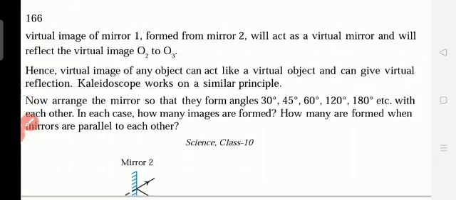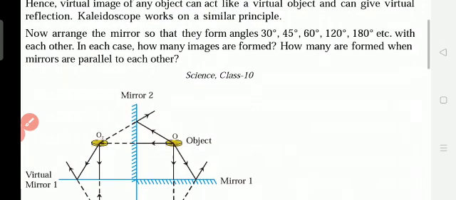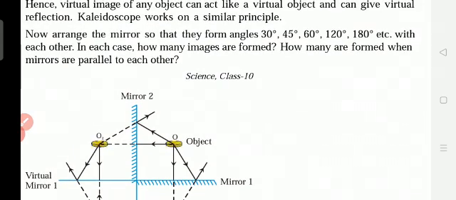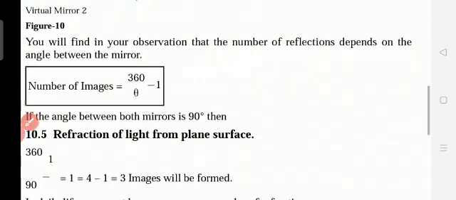So for example, the virtual image of mirror 1 formed from mirror 2 will act as a virtual mirror and will reflect the virtual image O2 to O3. Hence, the virtual image of any object can act like a virtual object. Now, according to the angle we keep, that many images can be formed in two combined plane mirrors. These two plane mirrors are kept at 90 degrees. At 90 degrees, it is able to form 3 images.